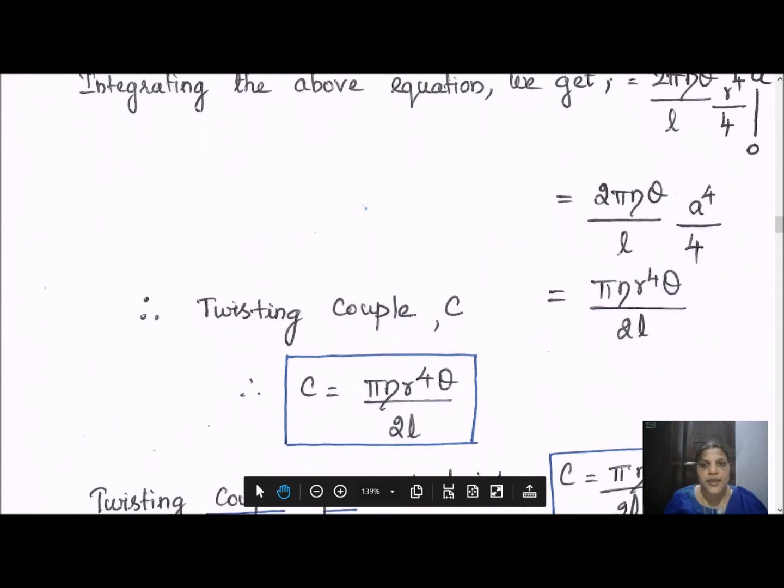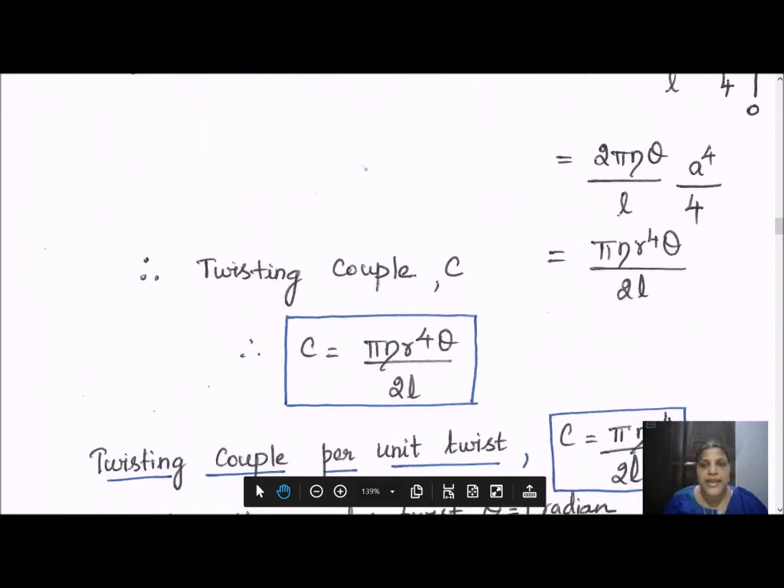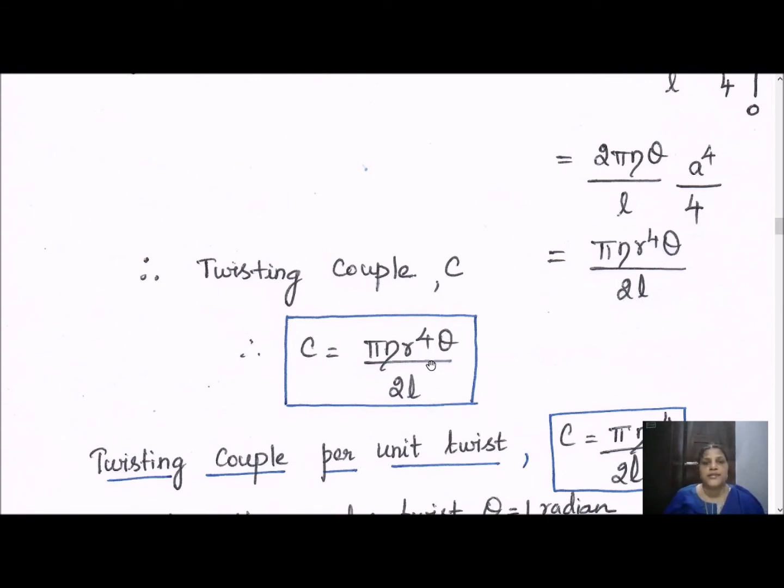Then we can simplify this. C, that is the twisting couple for the whole wire, is written as C equal to pi eta r power 4 theta by 2L. This is the expression for the twisting couple of the whole wire. But for unit twist, that is, whenever the twisting angle theta is equal to 1 radian, we can substitute this theta as 1 unit.